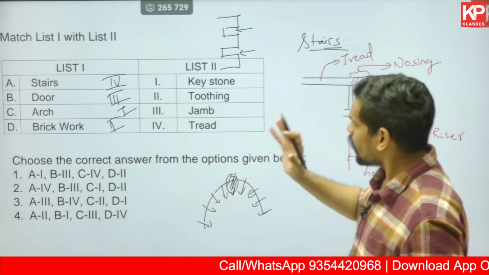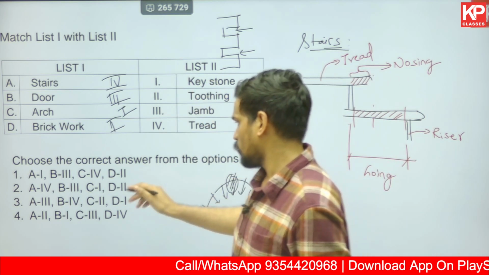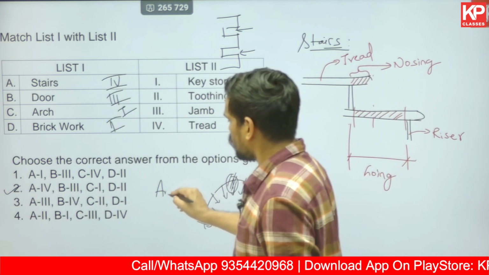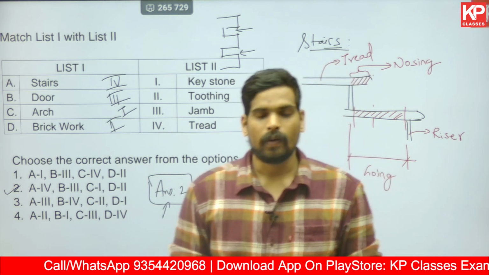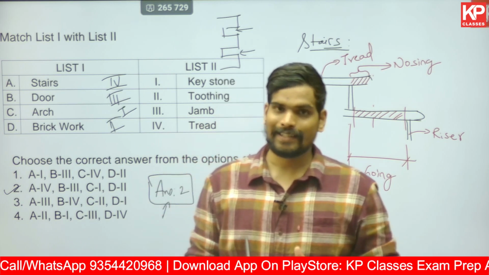4, 3, 1, 2. I'm sure there will be an option of 4, 3, 1, 2, which is option number 2. So the correct answer would be the second option for this question. Moving on to the next question.